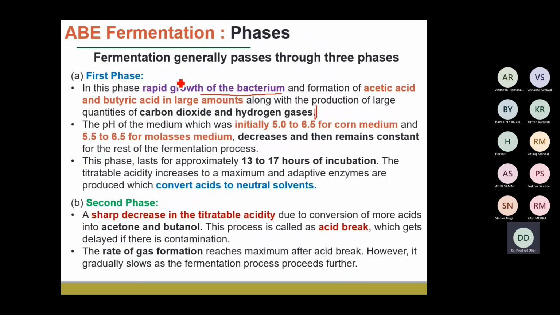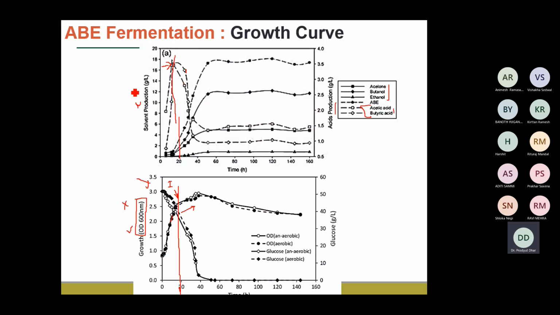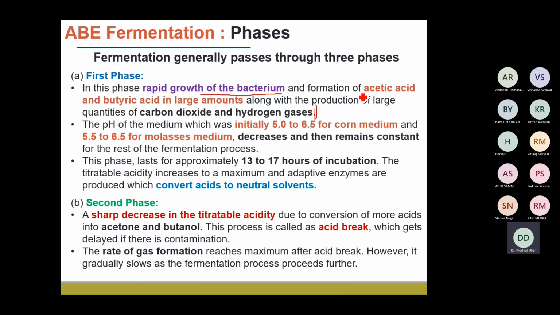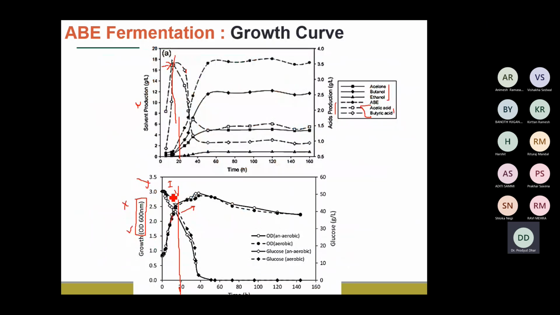Okay, and those enzymes are all responsible for the conversion of these acids into the butanol, the acetone, butanol, ethanol, alcoholic derivatives. Okay, so this first stage is the first phase, and it lasts for example for the initial 17 hours of the fermentation time.